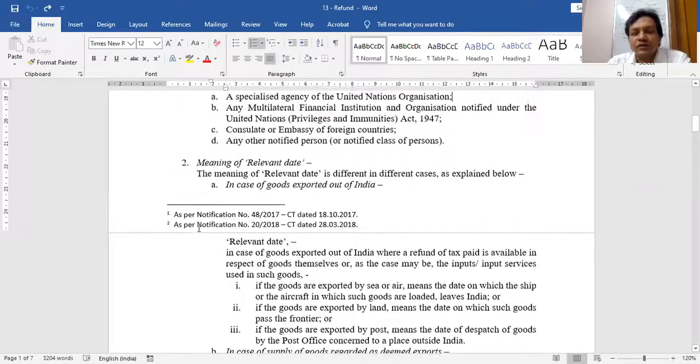Okay, so in the recording you will get the entire screen, but there is no need to read the entire screen. Only the topics which I am discussing, only those topics you have to read from this screen. This meaning of relevant date has no use for your level. Ignore it.